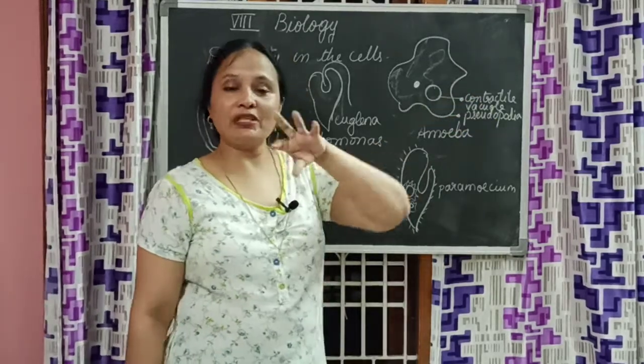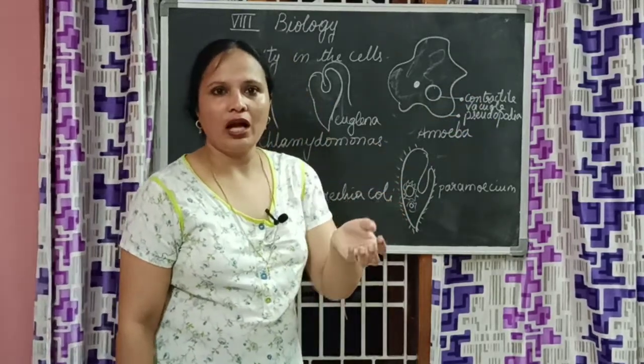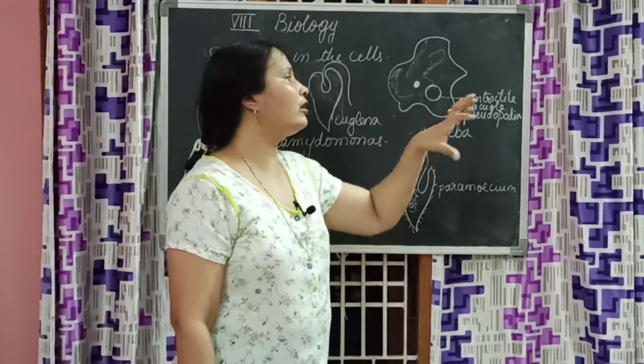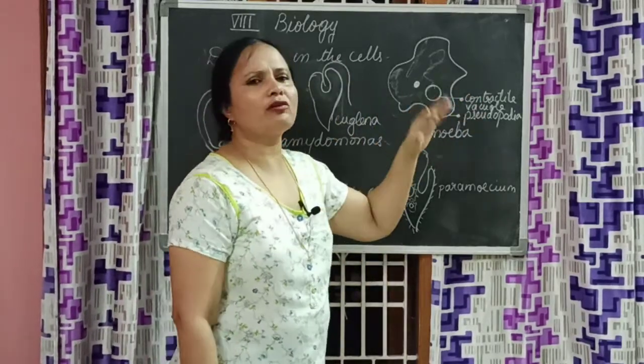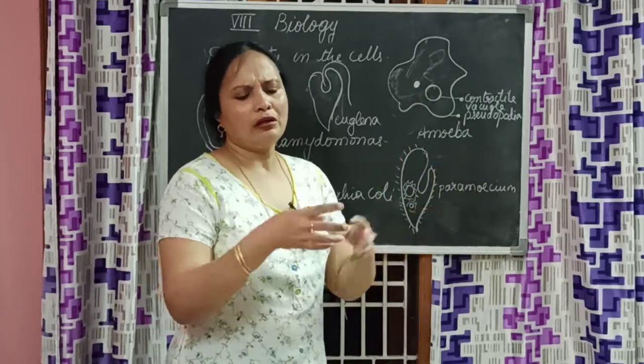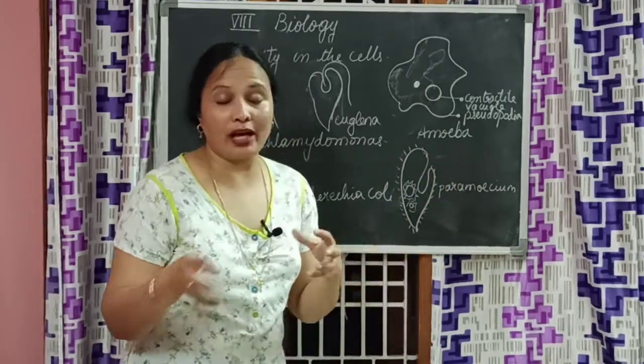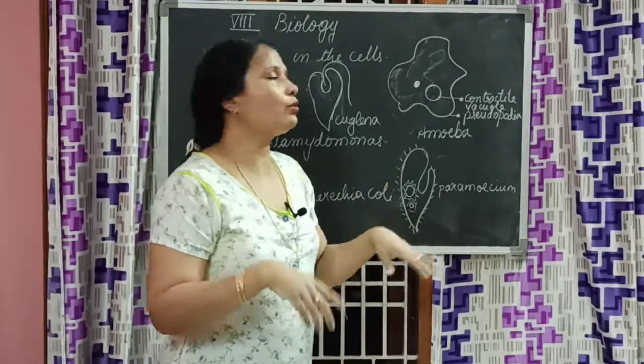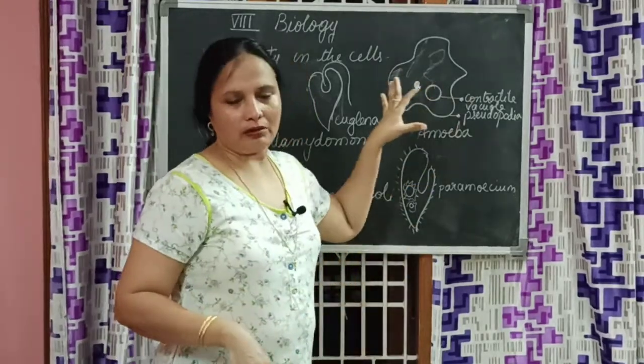Contractile vacuole, that means it is like a food vacuole. From the water, a speck of food it will take inside, and because of Brownian movement, the food particle will break down and it is absorbed by the organism.